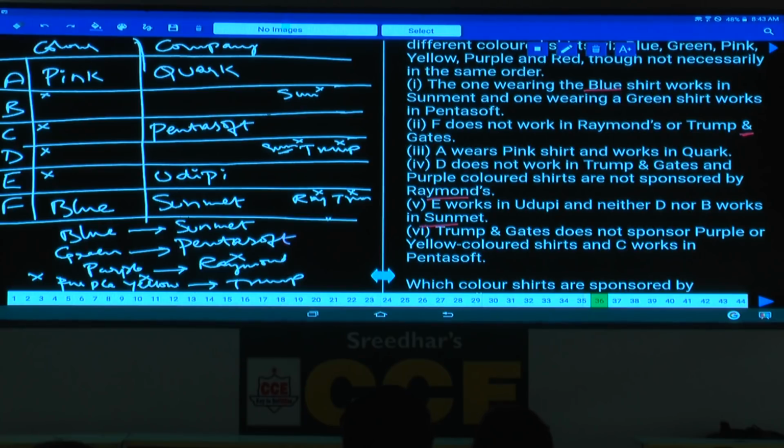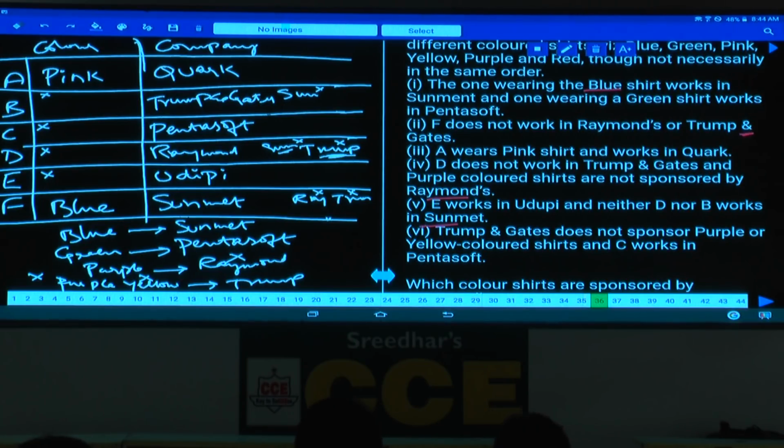Then coming to this one. Now Trump and Gates cannot be at this place, as Trump and Gates cannot be D. Hence who must work in Trump and Gates? B must work in Trump and Gates. Now what is the company left over here? Finally Raymond is the company left over. That Raymond must be it, and D is working in Raymond. Clear now? Now the companies were finalized.